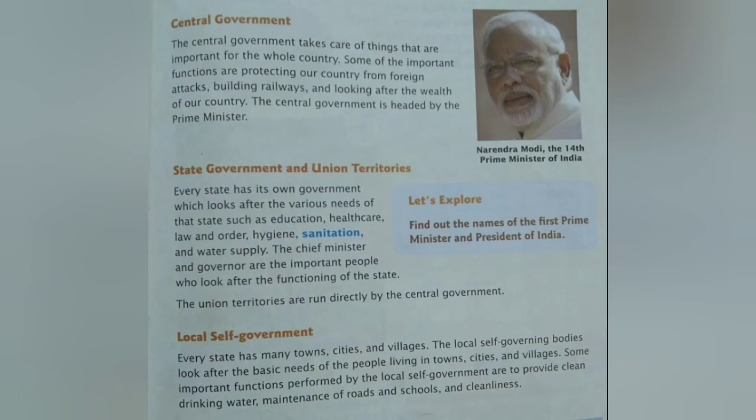We know what all is happening for Tamil Nadu. Likewise, every state has its own government which looks after the various needs of the state, such as education, healthcare, law and order, hygiene, sanitation and water supply. For example, we have competitive exams for the state government as well as the central government. So it differs. State governments are like a mini government, and the central government is the biggest.